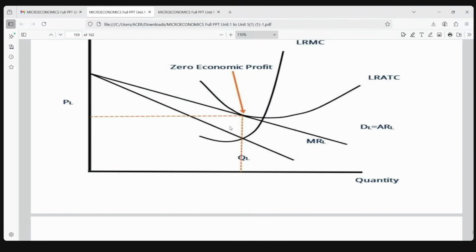And what is his revenue? This is the revenue. This is the average revenue, AR curve. Below the AR curve, the MR curve will be existing. You can see this average revenue curve and cost curve, both of them are intersecting at this particular point. So no profit, no loss situation in the long run, long period.